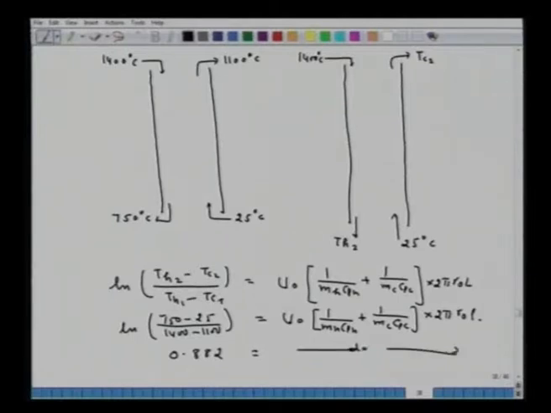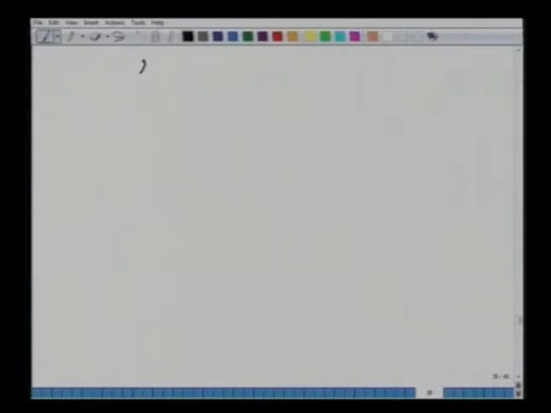Now, the problem says that we are increasing the height 2.5 times. MH, CPH, they all remain the same. So, now our second equation will be ln (Th2 minus 25) divided by (1400 minus Tc1), that is equal to 2.5 into 0.882. So, that is how you will proceed to solve this particular problem.